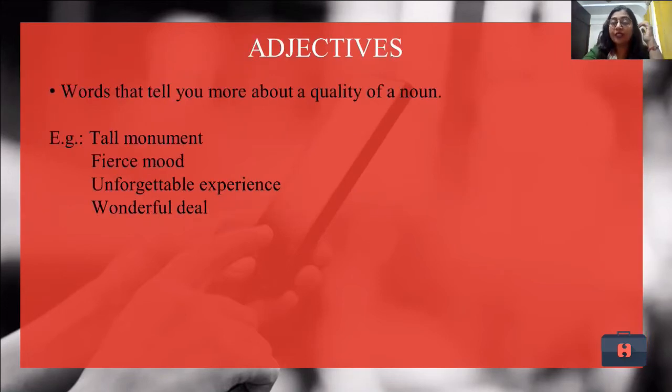Now, what are adjectives? Adjectives are the words that tell you more about the quality of a person. Generally, when we talk, we use some words which we do not know are called adjectives. Now let us see what those words are.